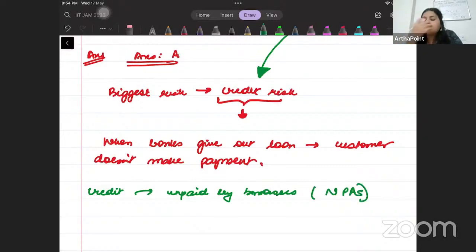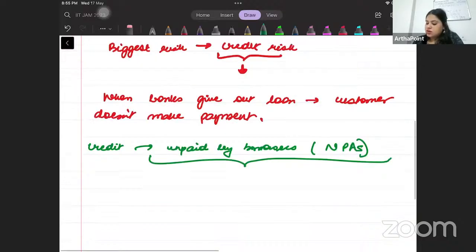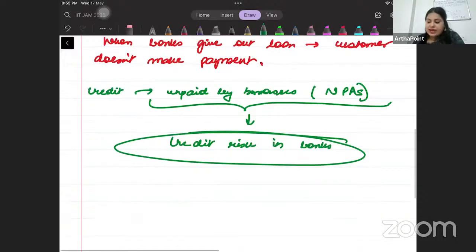That credit which is not repaid by the borrower, that part is called the non-performing asset. And this non-performing asset is the one thing that constitutes the credit risk in the bank. So sometimes they ask you, when do you declare it as a risk, right?